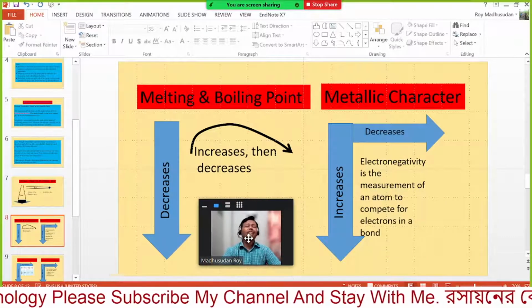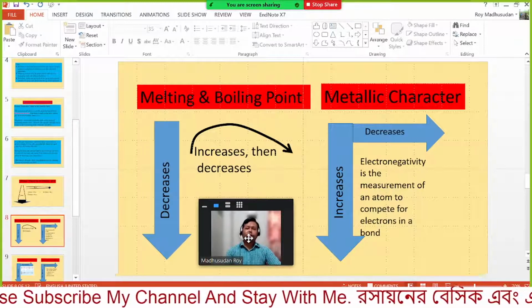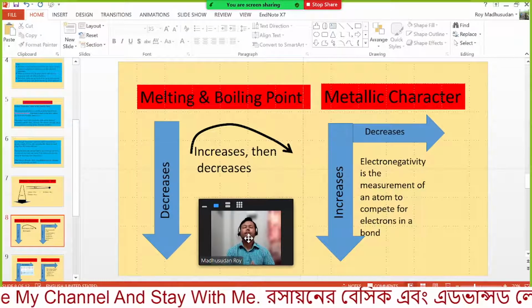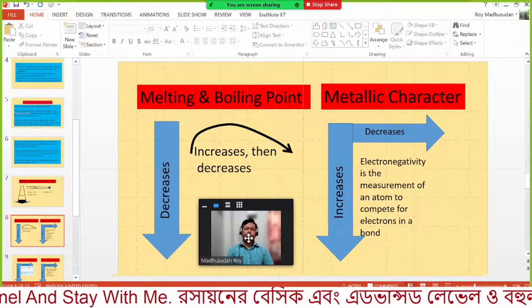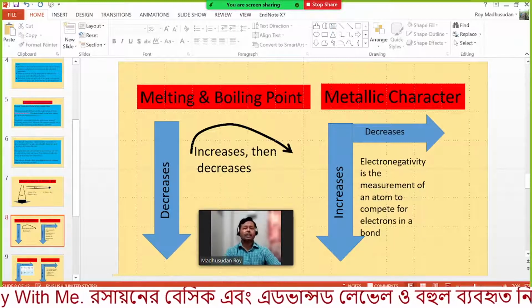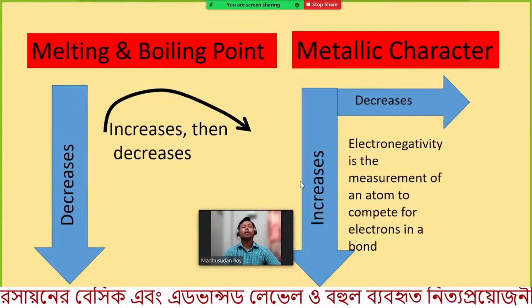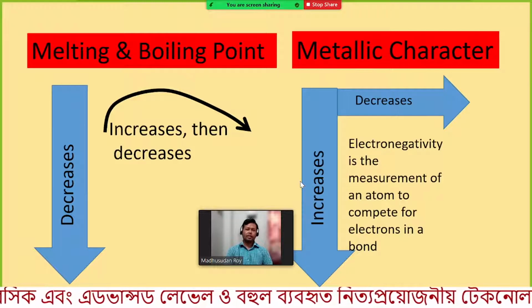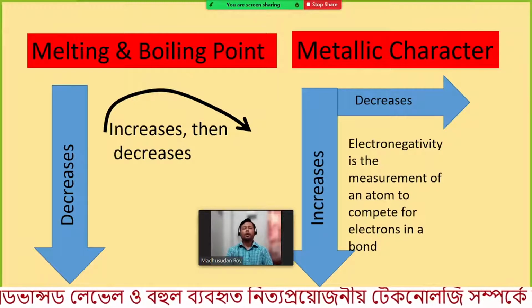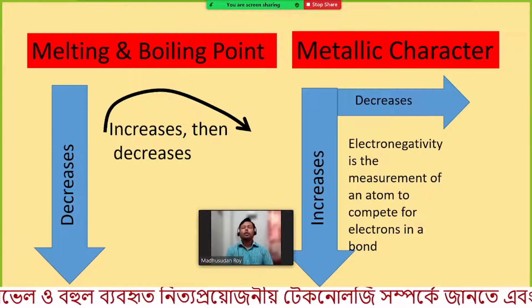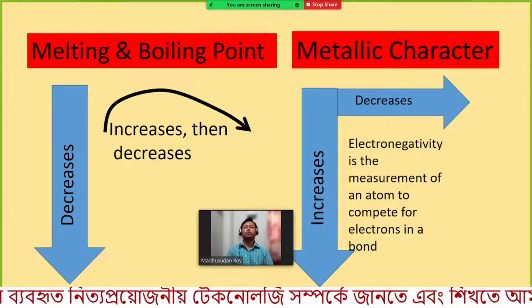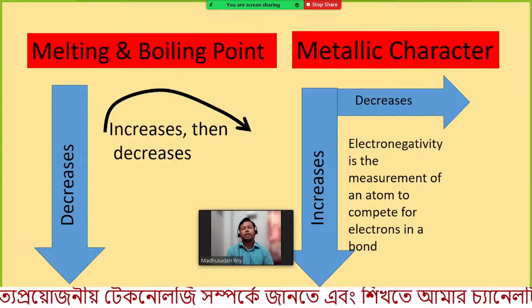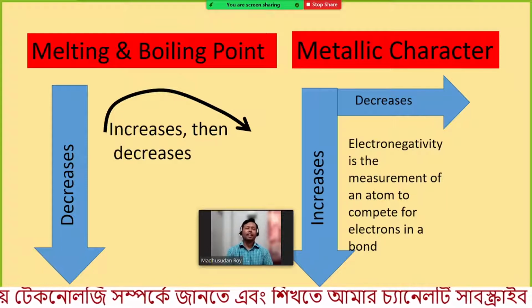What about metallic character? What does metallic character mean? The metallic character is the ability to donate electrons. Any element or atom that can donate an electron to someone is said to have metallic character.